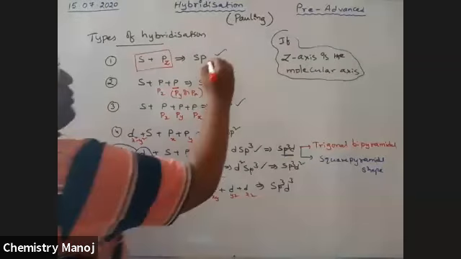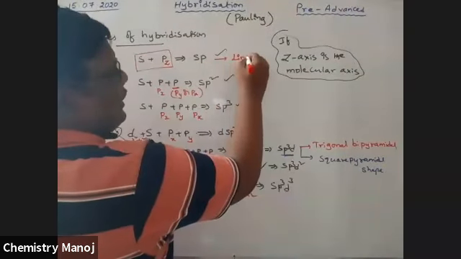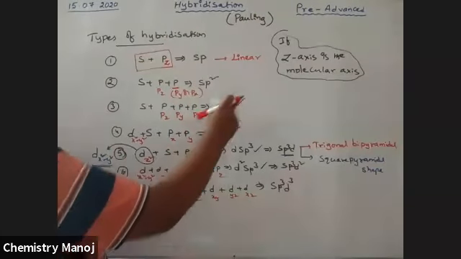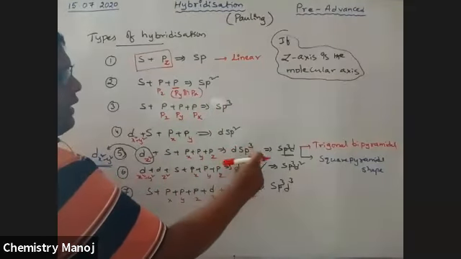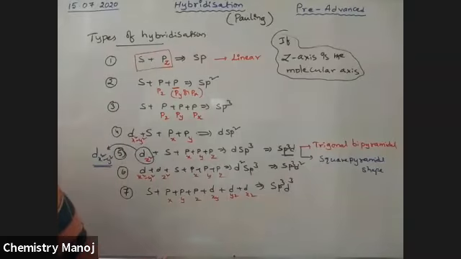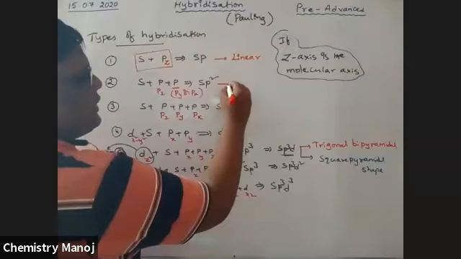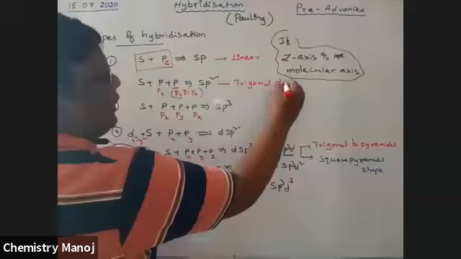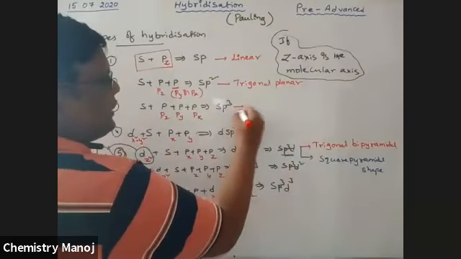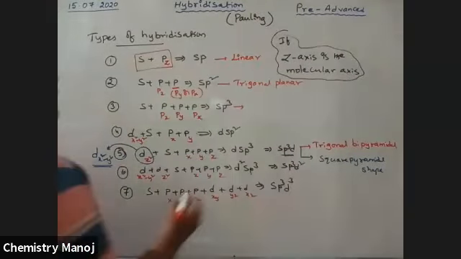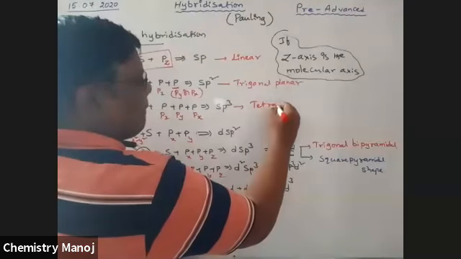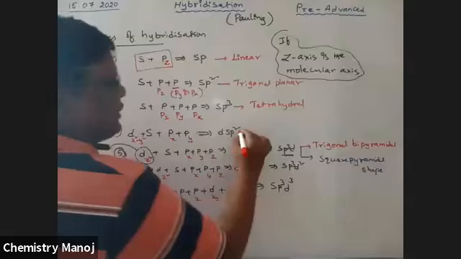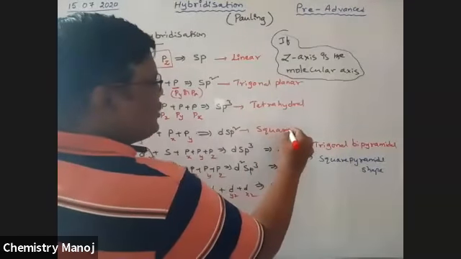If sp hybridization is taking place, the shape of the orbitals is linear. So mind it, my dear boys, wherever sp hybridization takes place, the shape of the orbitals is linear. Therefore, the molecule shape is also linear. sp2 gives a trigonal planar shape. sp3 gives a tetrahedral shape. dsp2 gives a square planar shape.